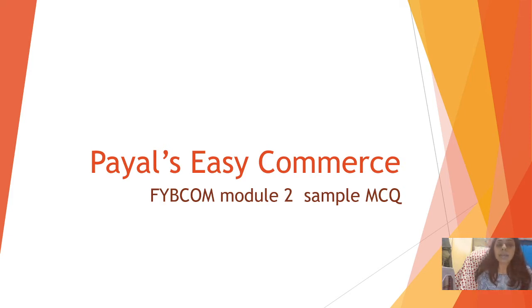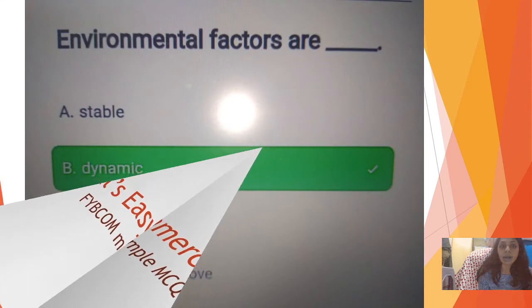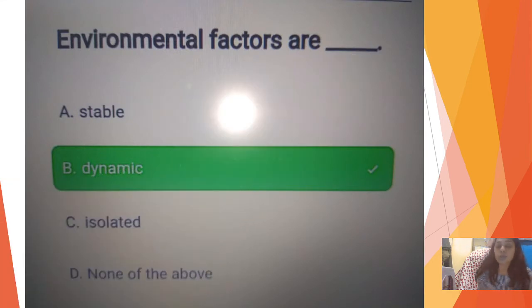I'm back, and today in Payal's Easy Commerce, we are starting with FYBCom Module 2 Sample MCQs. So let's understand what kind of questions you should keep in mind while you are preparing for the exams. Environmental factors are dash: stable, dynamic, isolated, none of the above. Generally, none of the above, all of them are not going to be there in your paper. So the answer for this particular MCQ is dynamic.